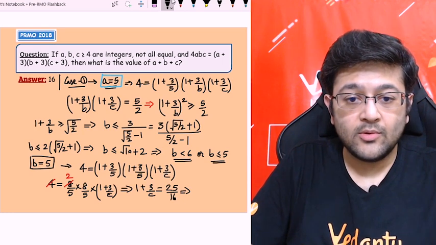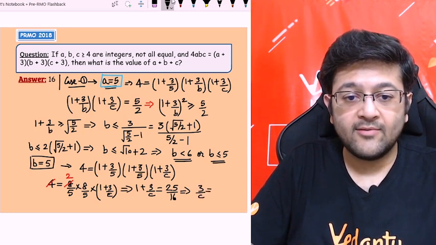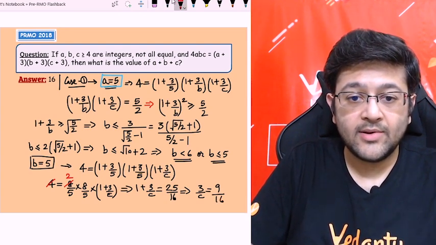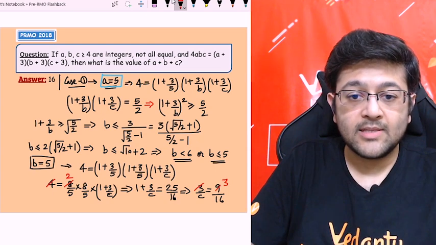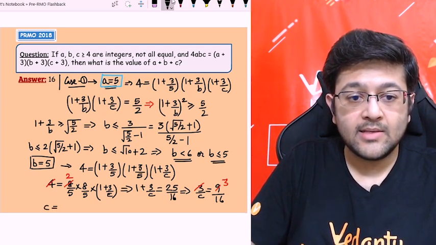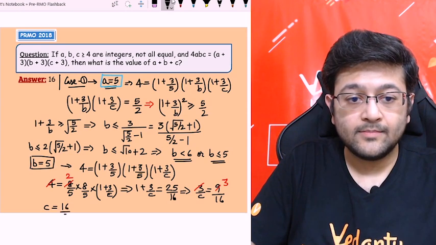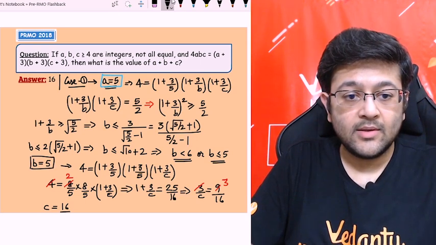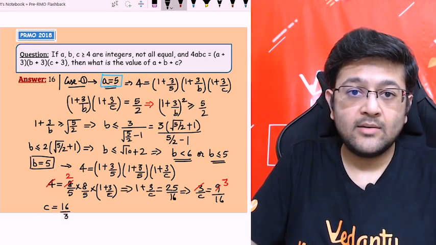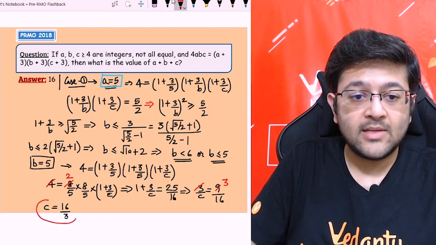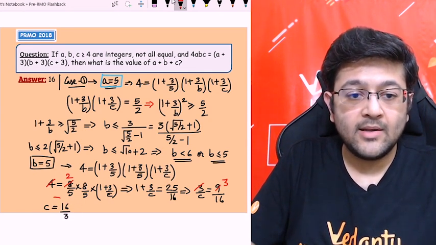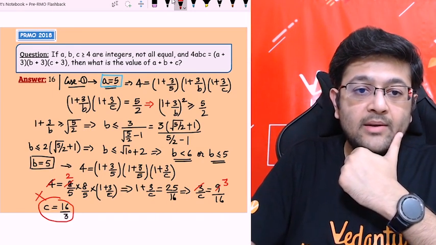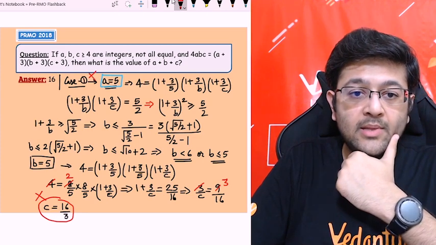Right? This will give you 3 by c is equal to, subtracting 1 from that side, 9 by 16. So you can cancel another 3. So guys, finally you are getting the value of c is equal to 16 by 3. Right? 16 by 3. Sorry. Which is not an integer. So we have to cancel this value. This case cannot be true, right? So the starting point, that is a equal to 5, must be wrong. This cannot happen. So case 1 is not possible, right?